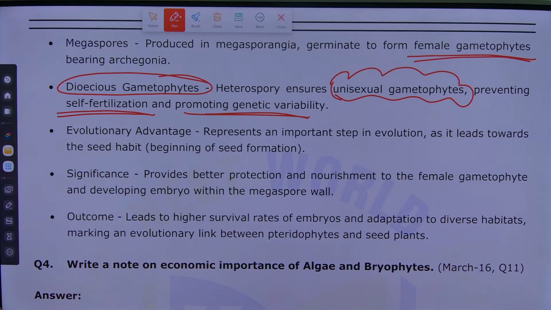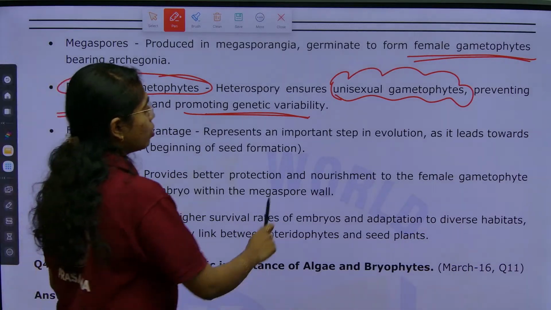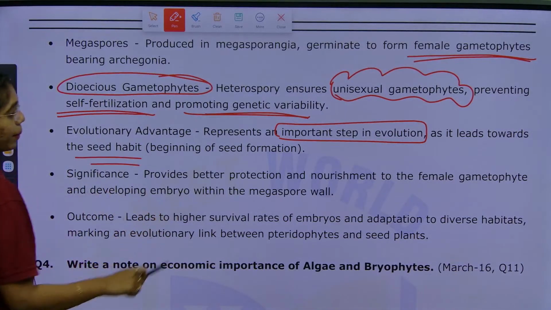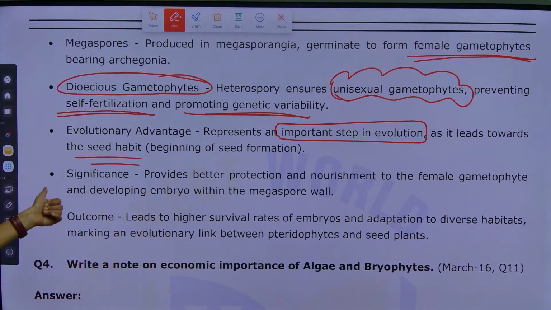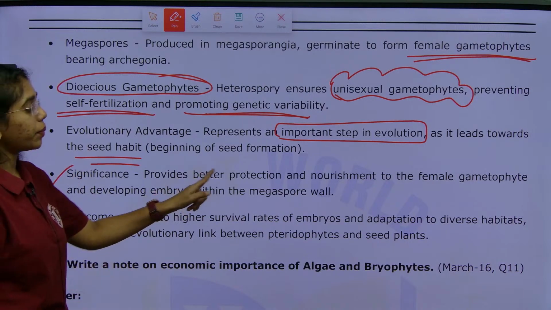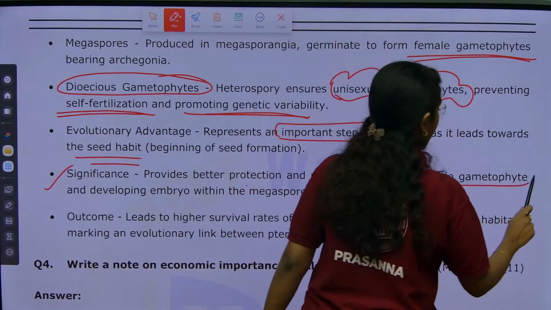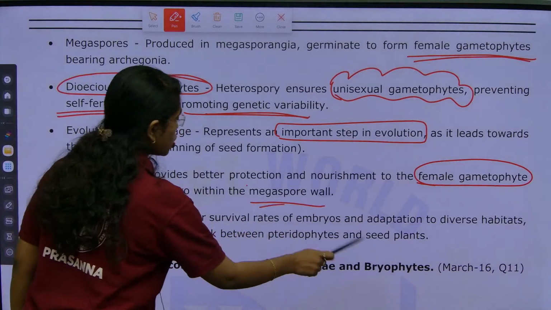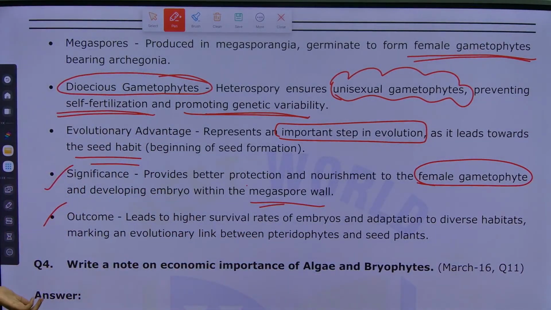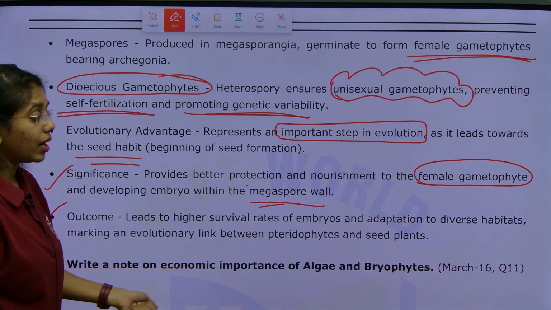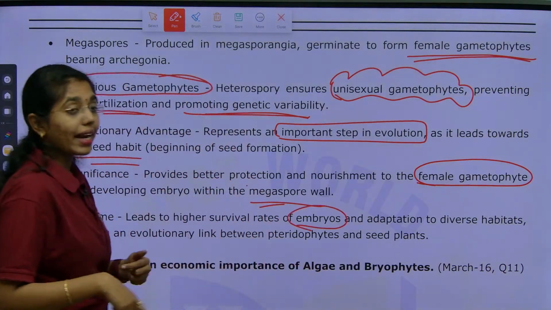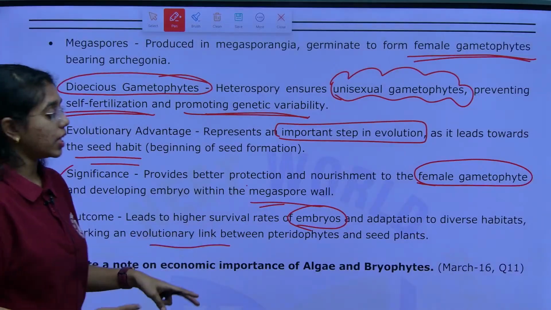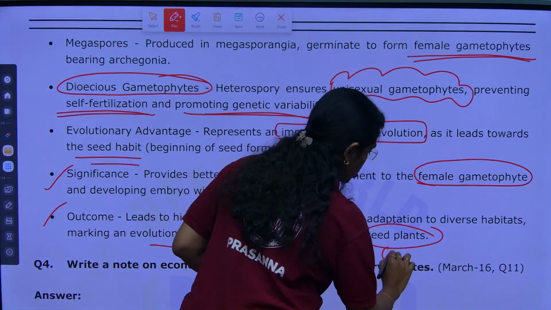Evolutionary advantage: this represents an important step in evolution and leads towards the seed habit, the beginning of seed formation. Significance: it provides better protection and nourishment to the female gametophyte and the developing embryo within the megaspore wall. Next, what are the outcomes of this heterospory? It leads to higher survival rates of the embryos and adaptation to diverse habitats, making the evolutionary link between pteridophytes and seed plants. Seed plants include, first, gymnosperms.